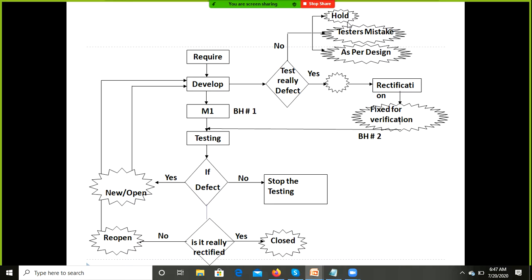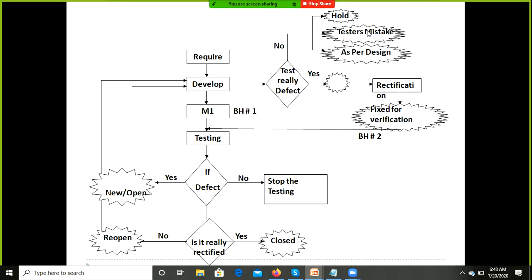Who is going to set the status as hold, tester's mistake, or as per the design? Developers. Who is going to set the status as rectified or fixed for verification? The developers. When will they set the status as hold? If they are confused whether it is a defect or not, then they will set the status as hold.